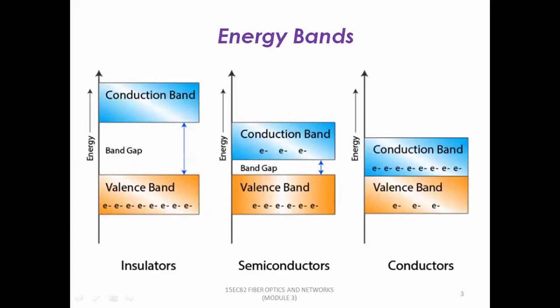Now, in general, if you give importance to energy bands in semiconductors, insulators and conductors, we'll be having conduction band and valence band. Between conduction band and valence band, band gap is more in case of insulators. Same way, if you take semiconductors, band gap is very less, whereas in conductors, the band gap is zero. So the various energy bands related to insulators, semiconductors and conductors are shown in the figure.